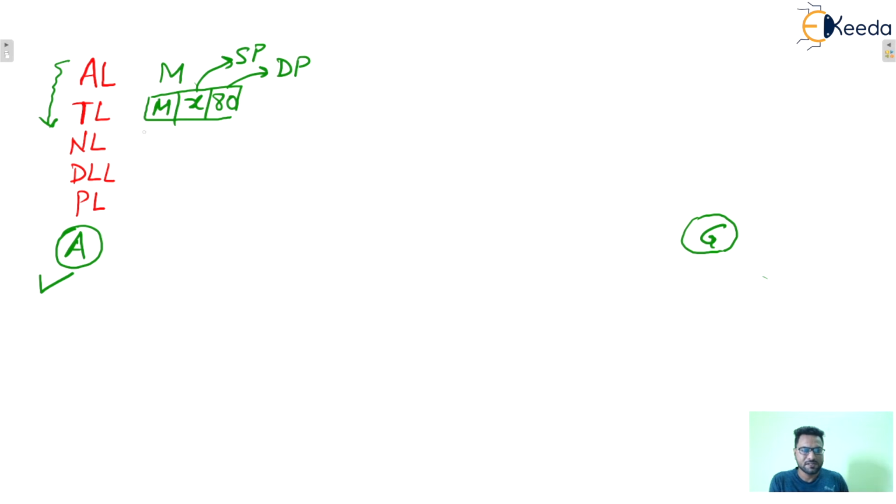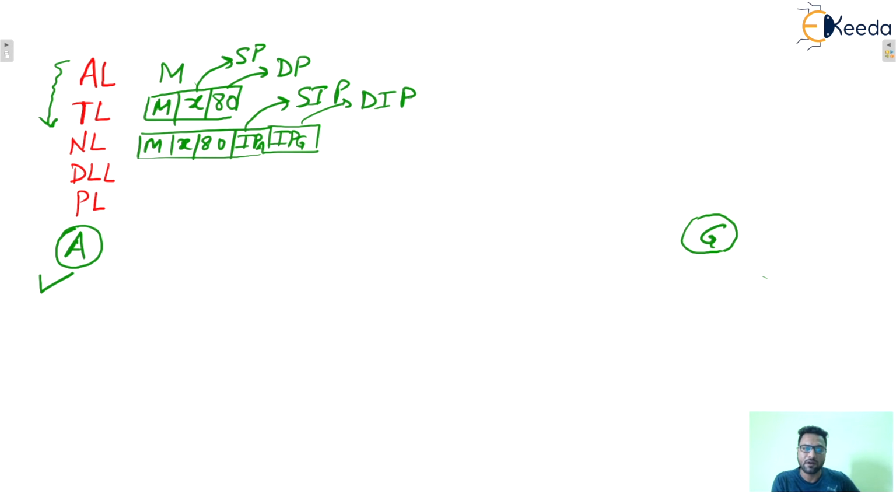Now, whenever this data comes to the network layer, what will the network layer do? Yes, these are the port numbers X and 80. Now there will be a source IP, let's say the IP address of A, and one destination IP, let's say the IP address of Google host G. So this is the source IP address and this is the destination IP address. These will be attached by the network layer.